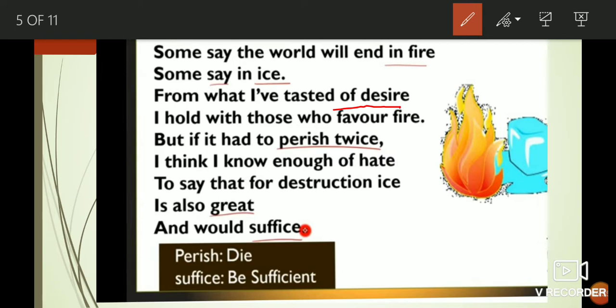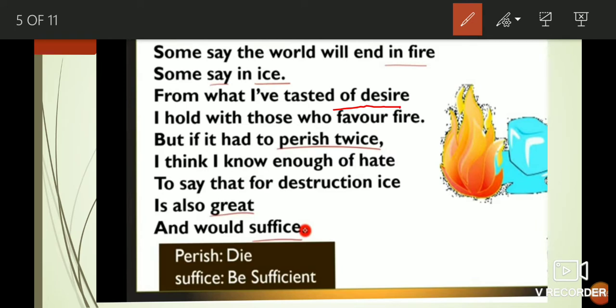It can be wealth, prosperity, honor, or power. For fulfilling these desires, persons or countries indulge in fire. Fire means wars, desires. So it has the capacity to end the world. It is so destructive.